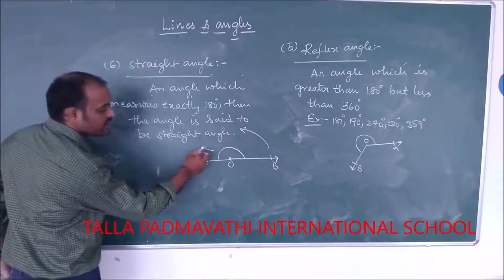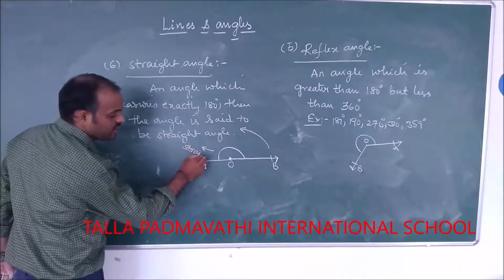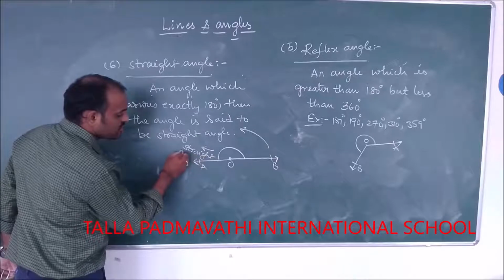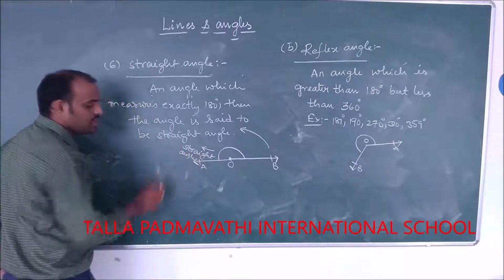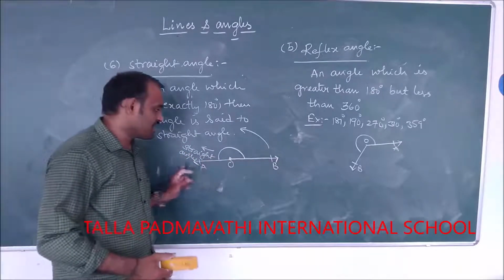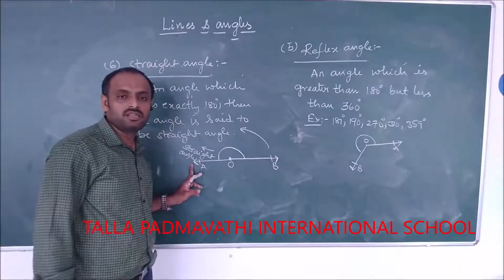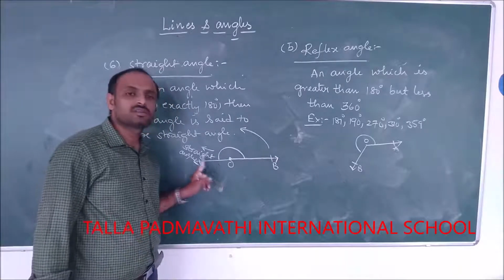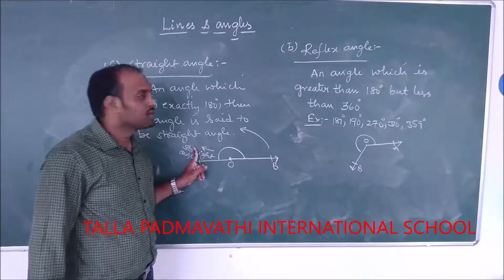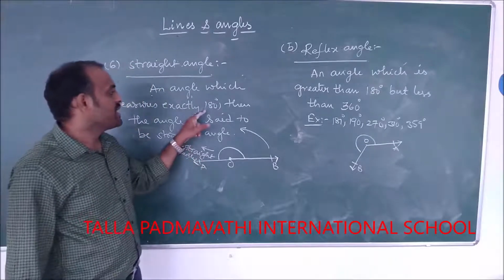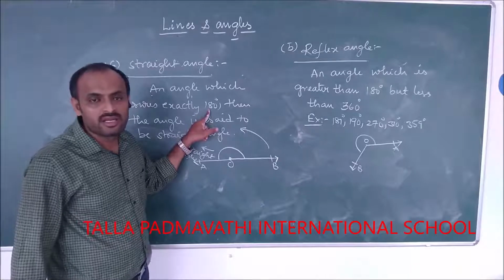Therefore, it is called a straight angle. So why are we naming it a straight angle? As it forms a single line, if you observe, it forms a straight line. So a straight line makes a straight angle. So straight angle means 180 degrees in magnitude.